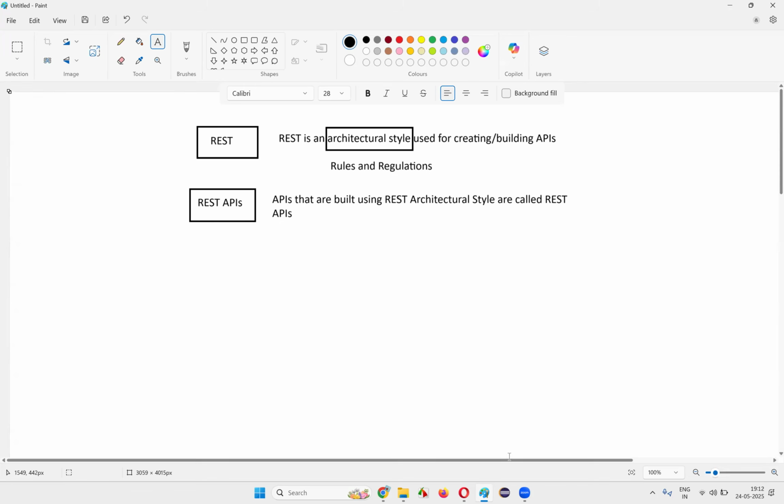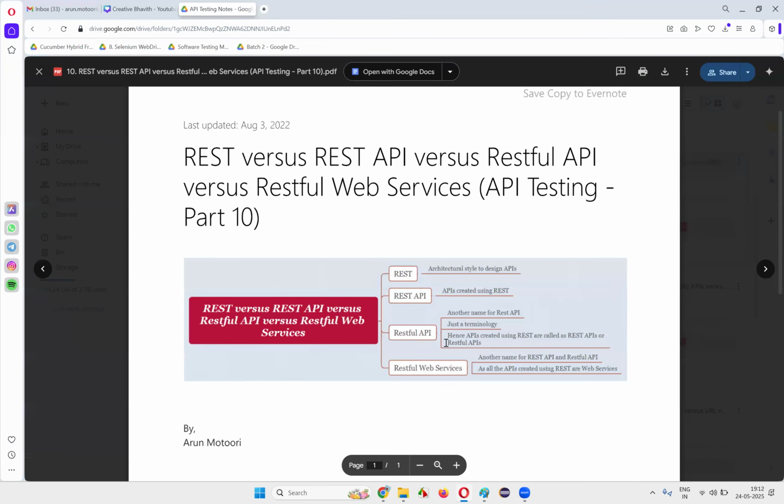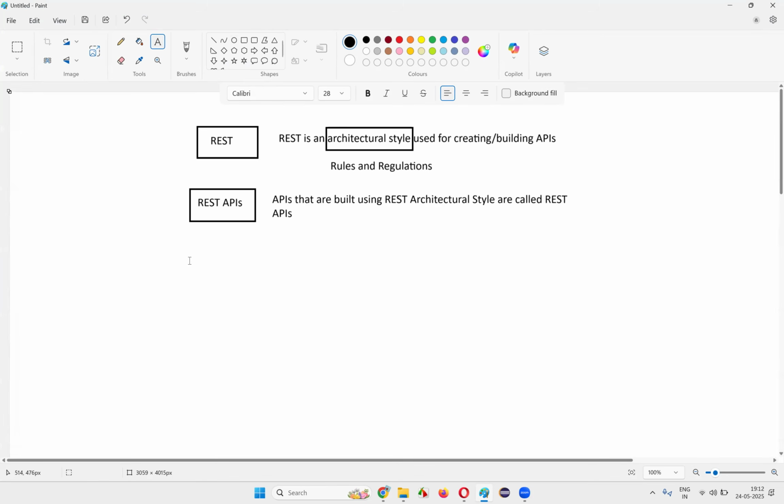The next item we have is RESTful API. What does it mean? Guys, it's just a terminology. RESTful API is nothing but equal to REST API.